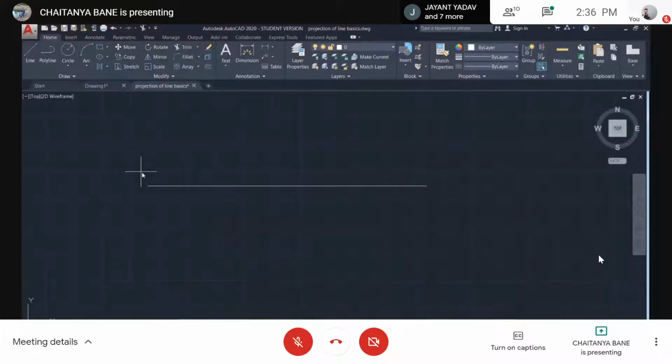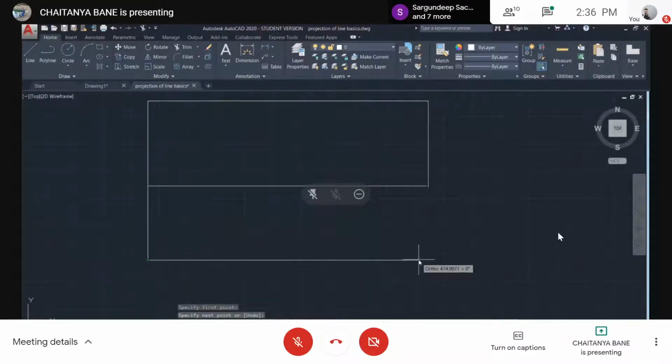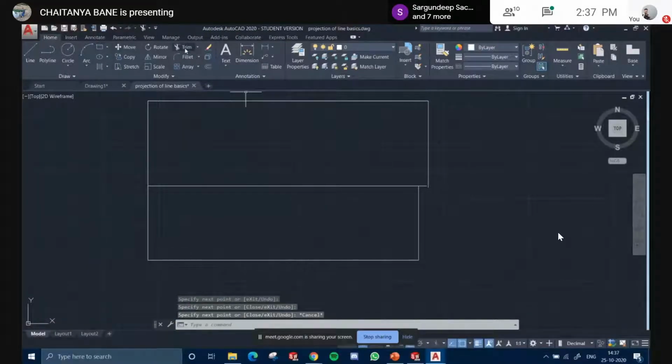Above this is what is known as the vertical plane, and below this is what we call the horizontal plane. Okay, so this is the XY line. Above it is the vertical plane, below it is the horizontal plane.